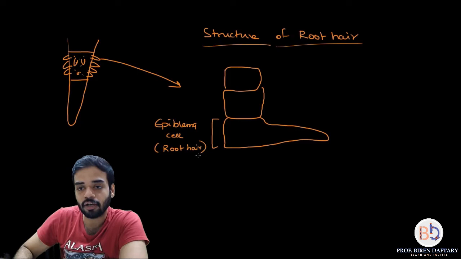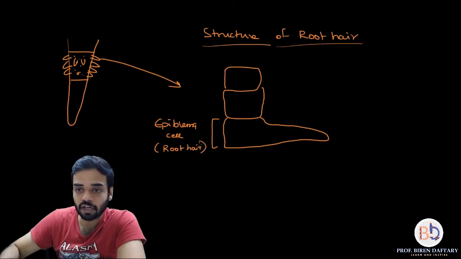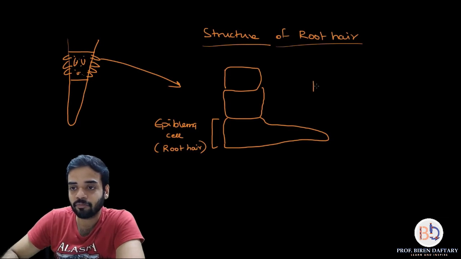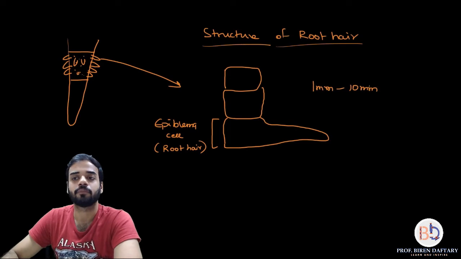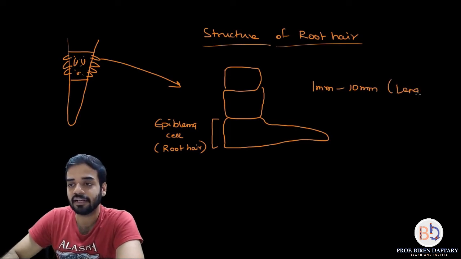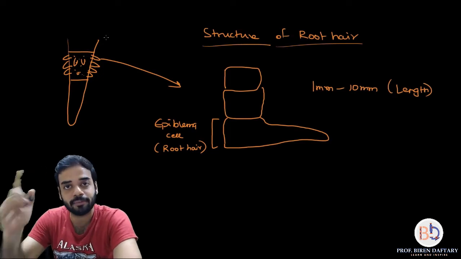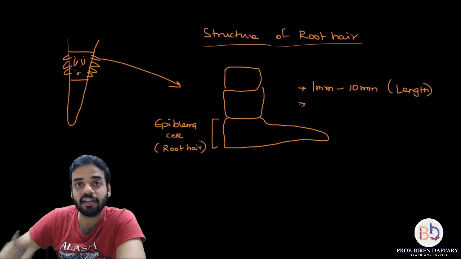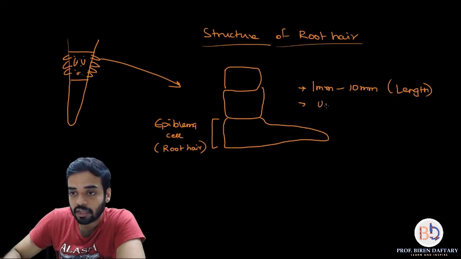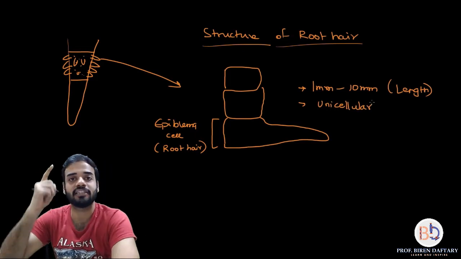Now first of all, what is the length of a single root hair? The length of a single root hair is somewhere between 1 millimeter to 10 millimeter. Please remember, this is the length of a single root hair. These root hairs which I have drawn are 1 millimeter to 10 millimeter in length. Also, a single root hair is unicellular. So a single root hair is made up of only one cell and it is called the epiblema cell.